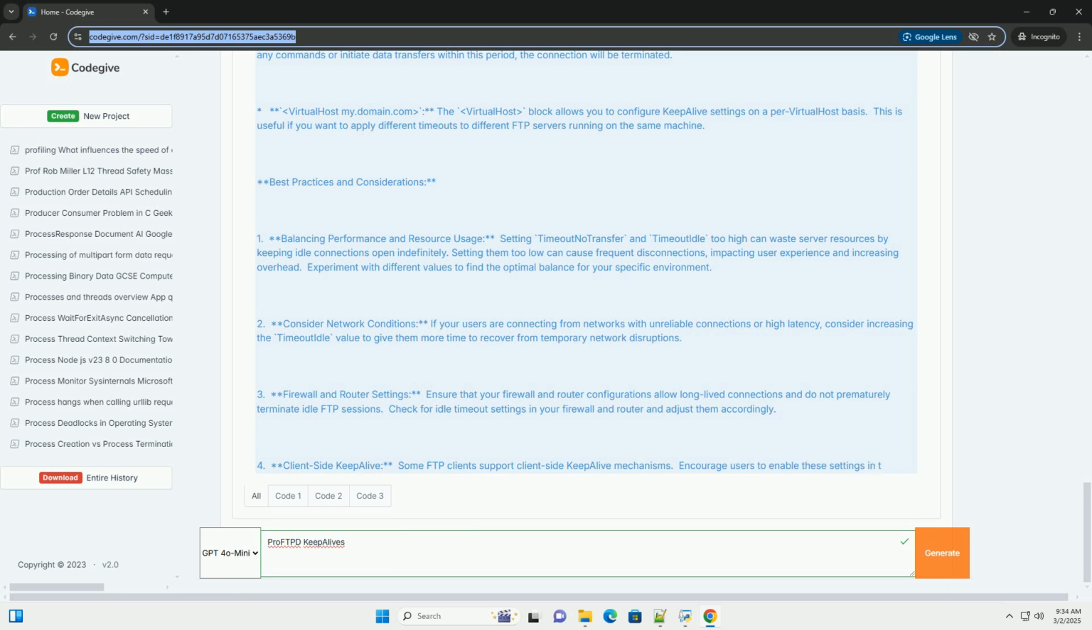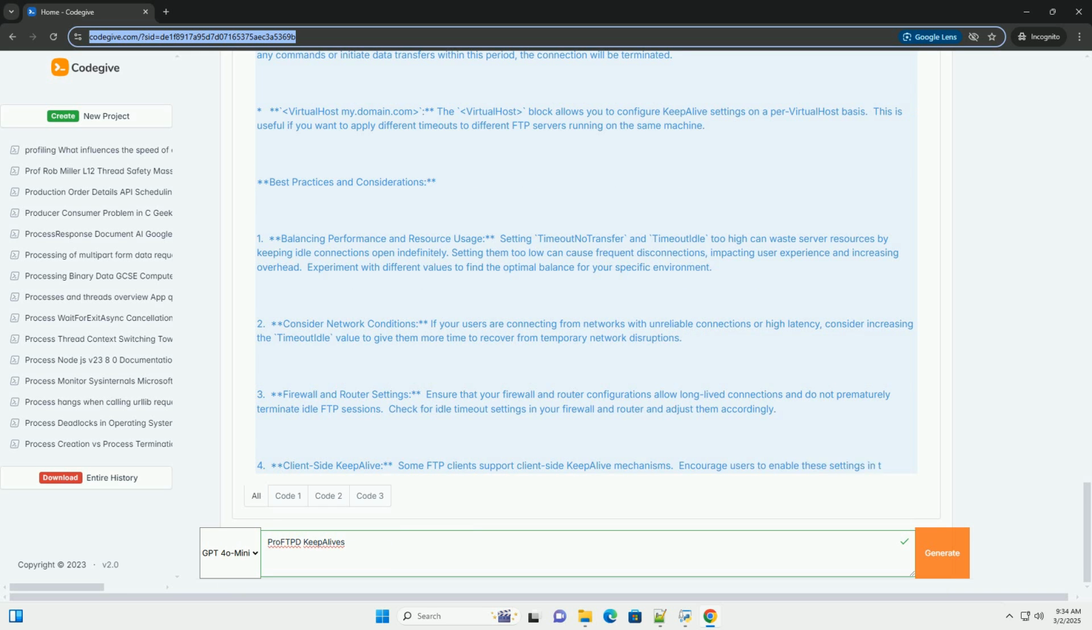TimeoutNoTransfer 600. This means that ProFTPD will wait for 600 seconds, 10 minutes, for a client to initiate a file transfer after the client establishes the control connection. If no store, upload, retr, download, or similar command is received within this time, the connection will be terminated. TimeoutIdle 600. This means that ProFTPD will wait for 600 seconds, 10 minutes, of inactivity on a connection. If the client does not send any commands or initiate data transfers within this period, the connection will be terminated.